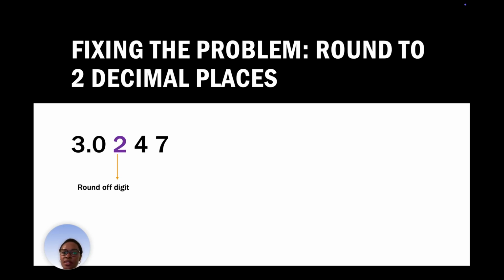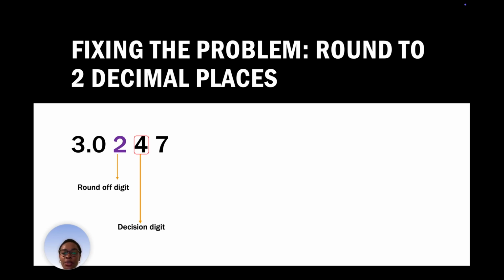Now your decision digit. Your decision digit is always the digit after your round off digit. And so 4 is our decision digit.